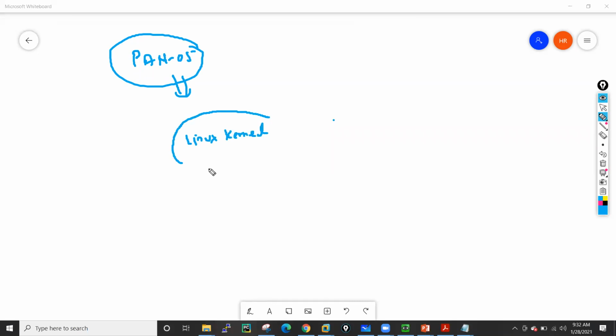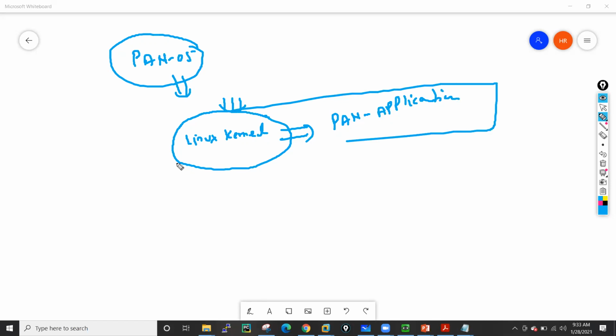What Palo Alto have done, they have taken this Linux kernel and done a few customizations on it, and on top of this kernel they have put the PAN application, and the entire combination is known as PAN operating system.